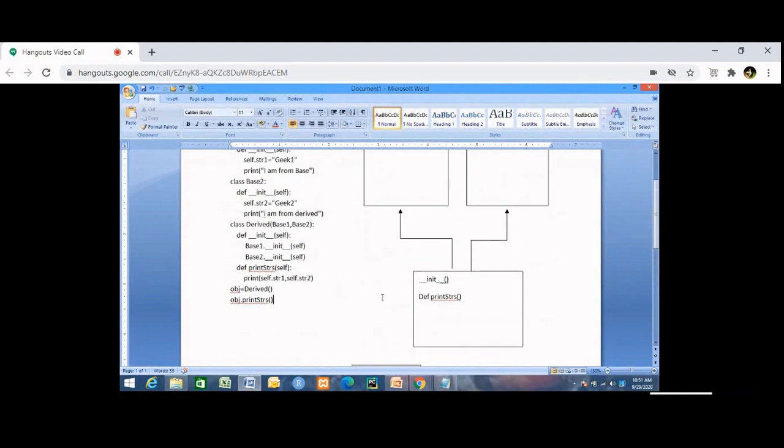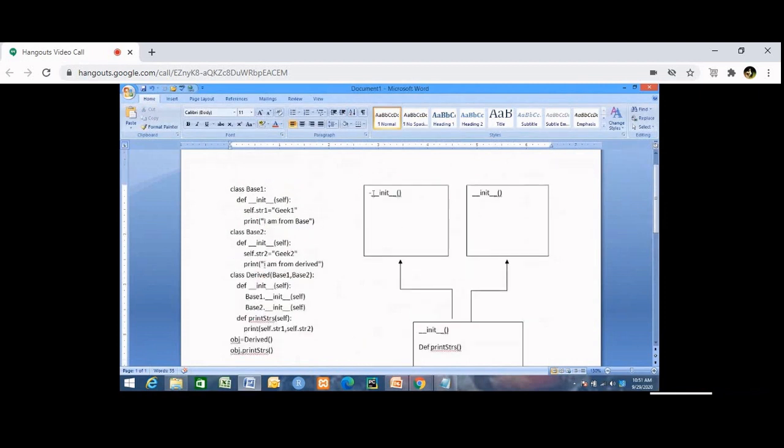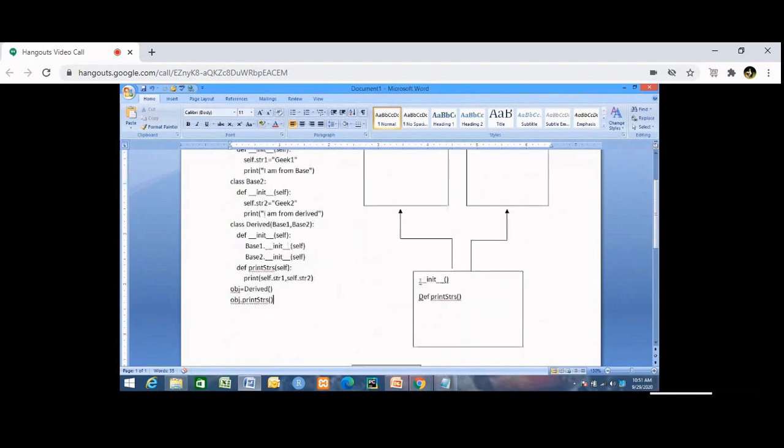Now you know that when an object is created, what is called? Constructor. Constructor is called. Since it is derived, all three constructors will be in the derived class. So I'll write that one also. This is the base class 1 constructor, BC1C. BC1C means base class 1 constructor.